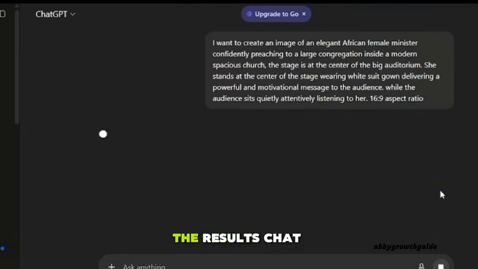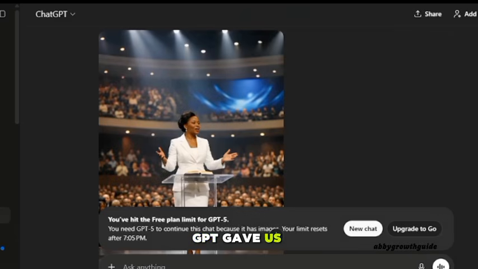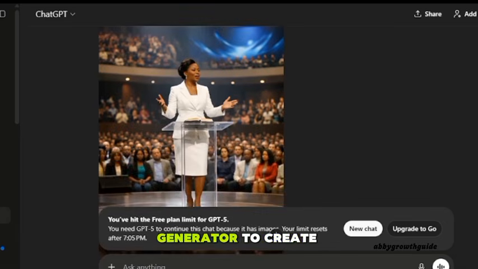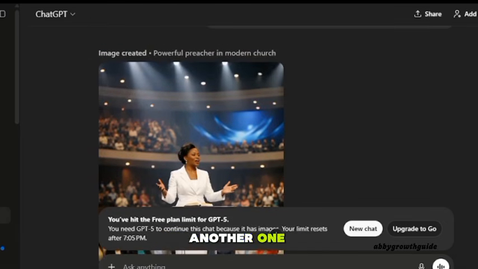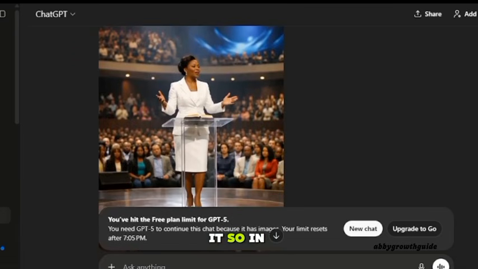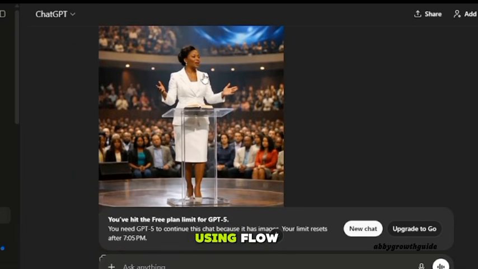So this is the result ChatGPT gave us. Look at the picture. It looks so beautiful. So, and that is what we have here. But I can use another image generator to create another one, so to compare it. So in this case, I'm going to be using Flow.